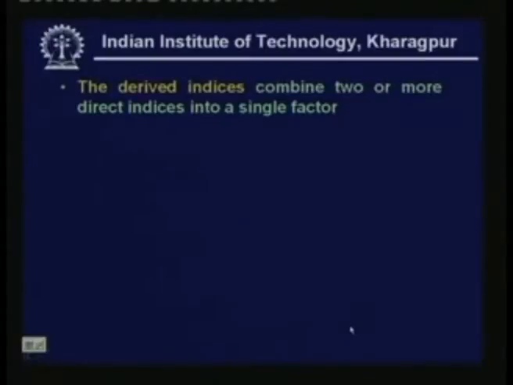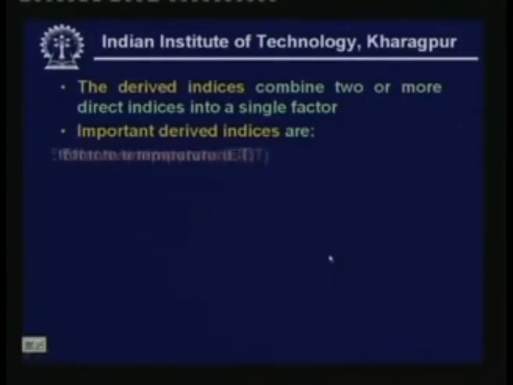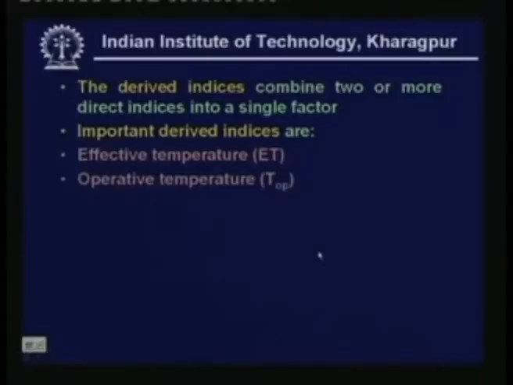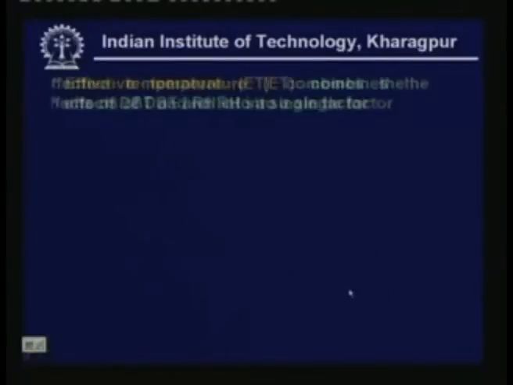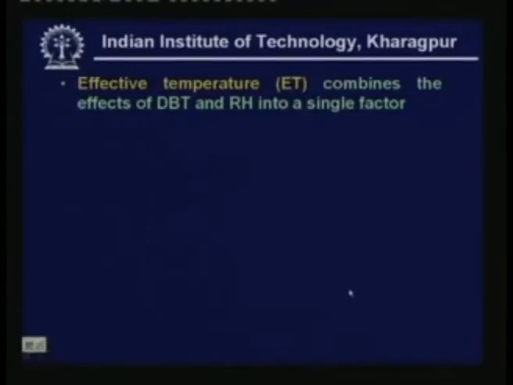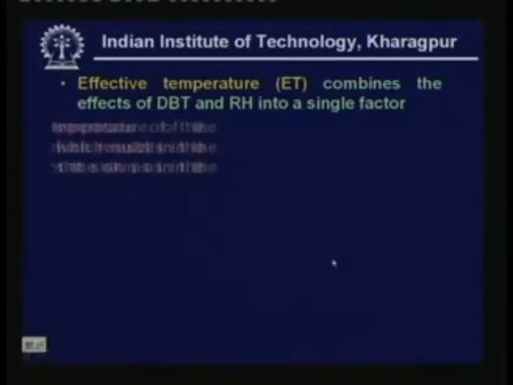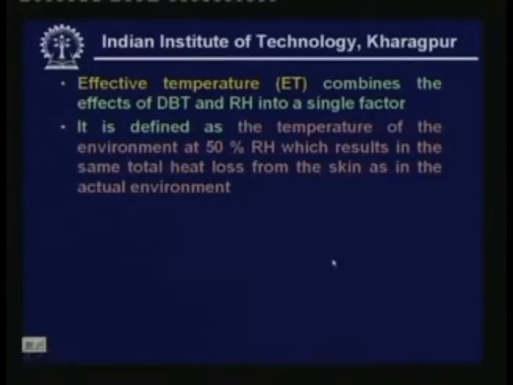The derived indices combine two or more direct indices into a single factor. Important derived indices are effective temperature ET, operative temperature TOP, heat stress index HSI, predicted mean vote PMV, percent of people dissatisfied PPD, etc. Now let us define effective temperature ET. This effective temperature combines the effects of dry bulb temperature and relative humidity into a single factor. It is defined as the temperature of the environment at 50% RH, which results in the same total heat loss from the skin as in the actual environment. So this is the definition of effective temperature.